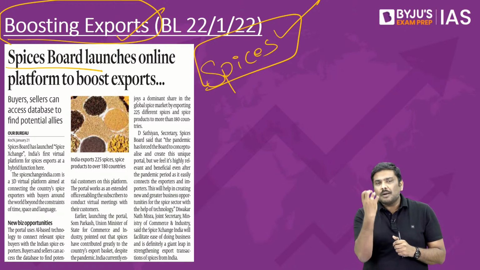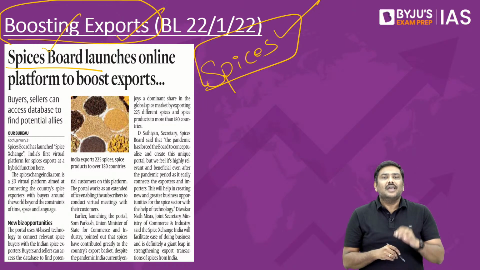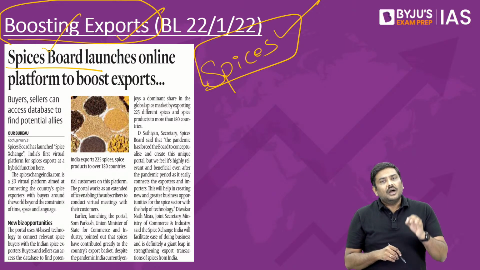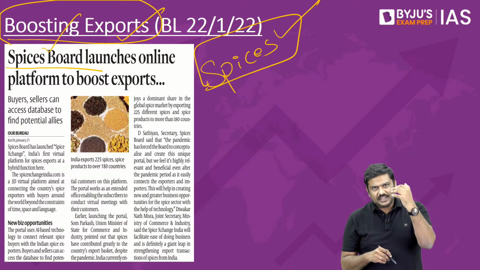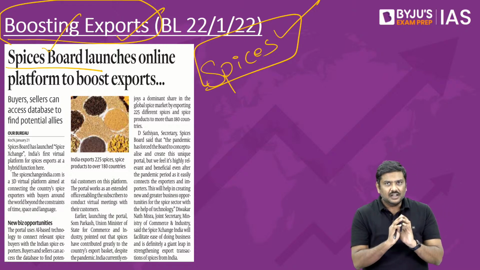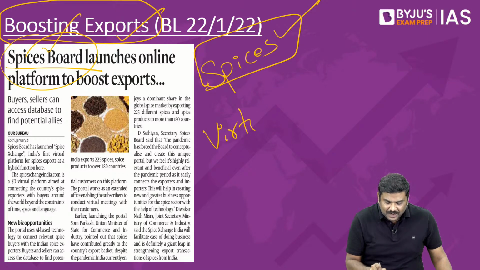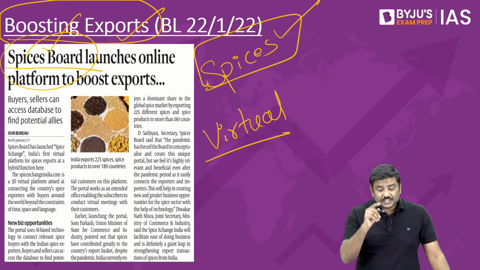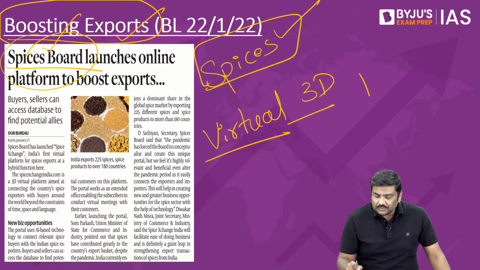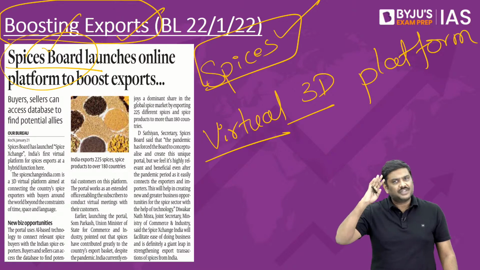And one commodity board which has been set up by the government is the Spices Board. This Spices Board is a statutory body, set up after the passage of a Spices Act. So this board, which is a statutory body, has set up the first virtual 3D platform. Remember this, first virtual 3D platform to promote the export of spices from the domestic market.